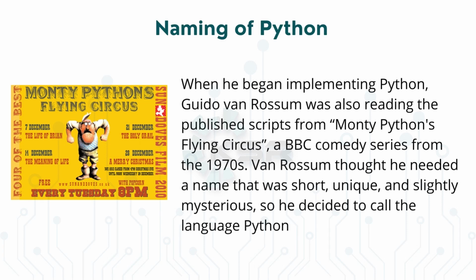But everybody started liking it, so he continued with that. Python was named because he liked a show called Monty Python's Flying Circus. It is a TV show. Guido van Rossum likes that show, so he just named it after that show, and it continued as the name of the programming language.